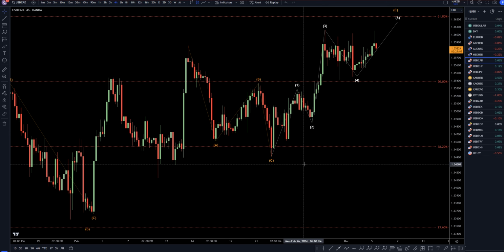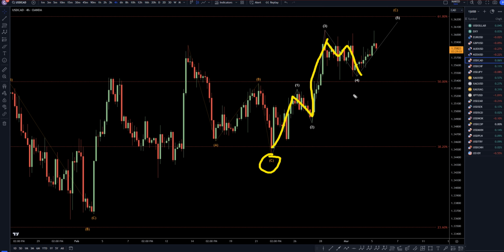So taking it down to the 4 hour time frame. On the 4 hour time frame, this is where we can see the last end of a correction, and it looks like a 1, 2, 3. Looks like a 4. We're probably in a wave 5 right now, and I'm not really convinced that the wave 5 is over. I bet it's going to continue up closer to this 61.8, probably for the rest of the week, at least until Friday's non-farm payroll. It will keep on trending up, making higher highs, higher lows on this 4 hour time frame until we get the break of structure and pulse the move down, hopefully ending a wave C of wave 2.